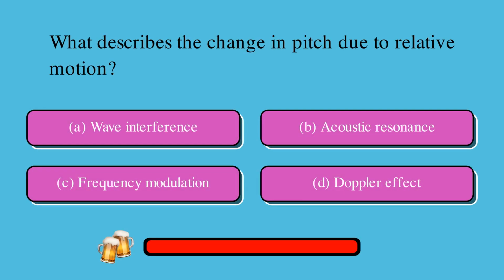What describes the change in pitch due to relative motion? Is it A, wave interference, B, acoustic resonance, C, frequency modulation, or D, Doppler effect? The correct answer is D, Doppler effect.